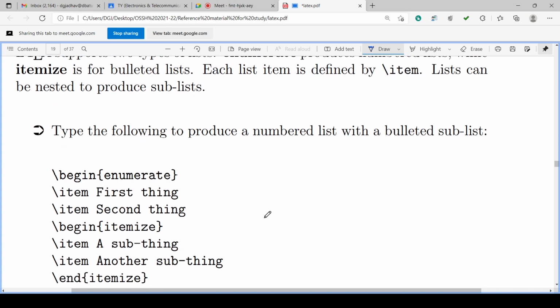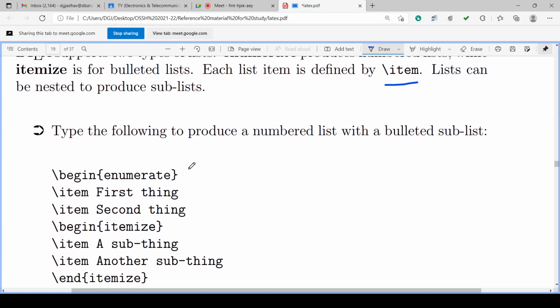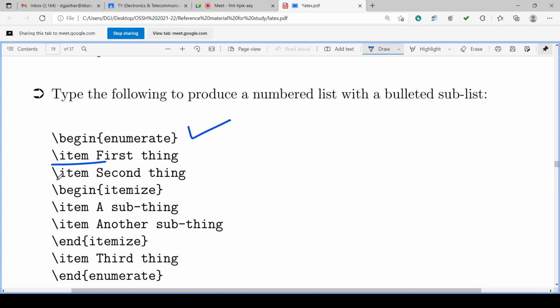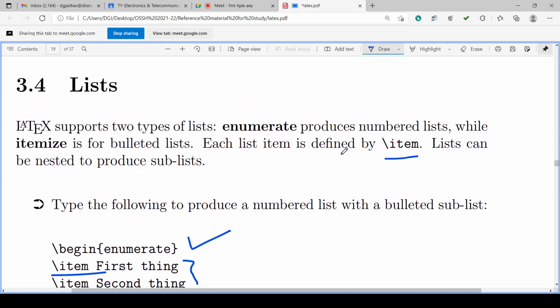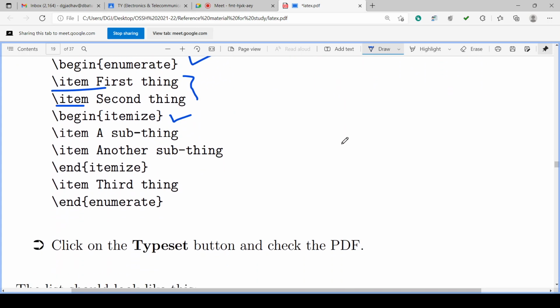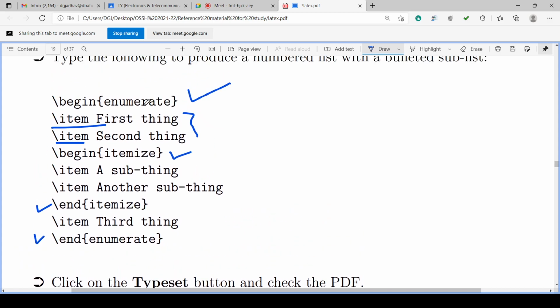Here we are using the same kind of list. Backslash item is the command. We have to start the enumerate with the begin enumerate command, then backslash item for the different items. Then we can have begin itemize also. So two types of listing are there: enumerate type, with numbers, and itemize type, with symbols. And then we have to end this. Starting one list inside another list is called a sublist.